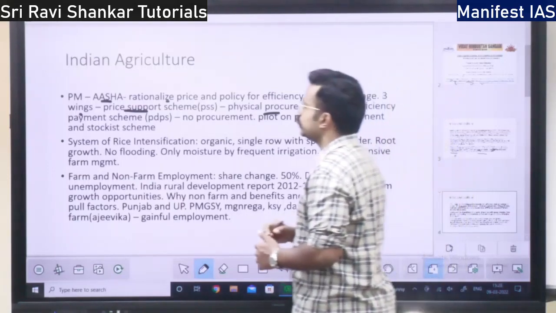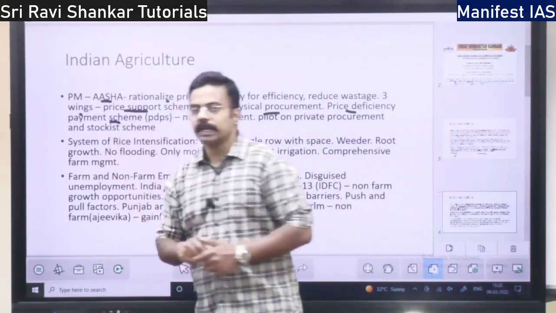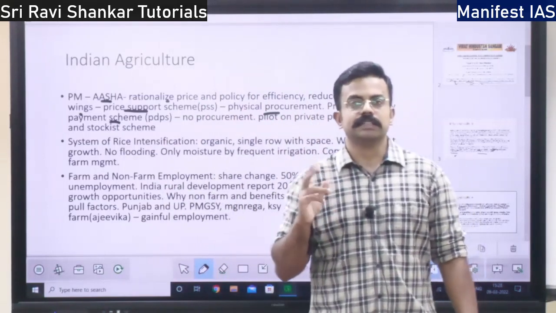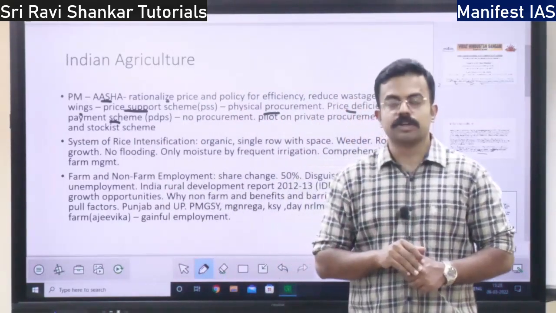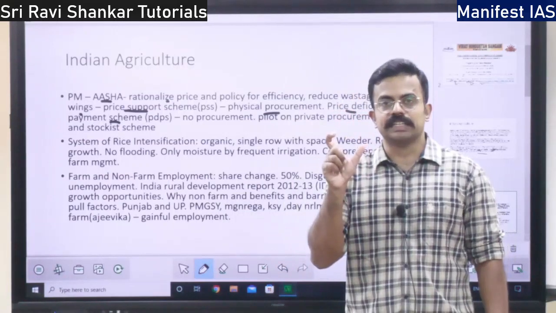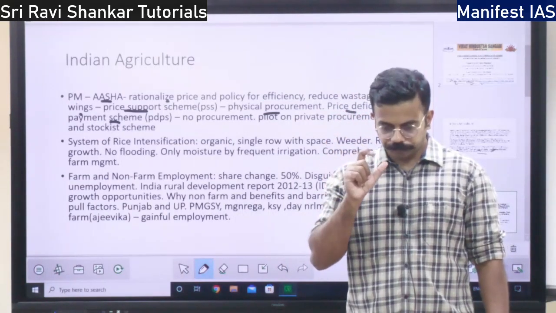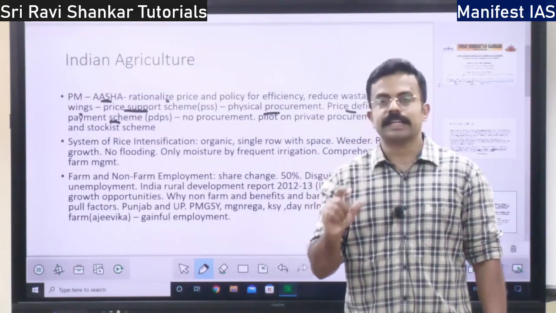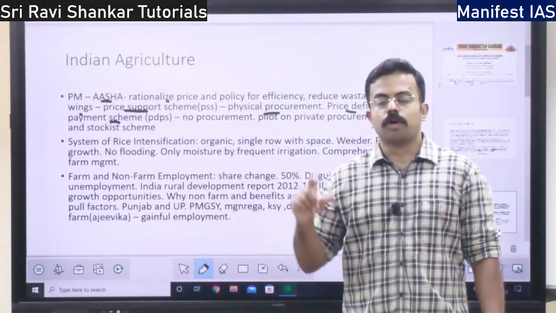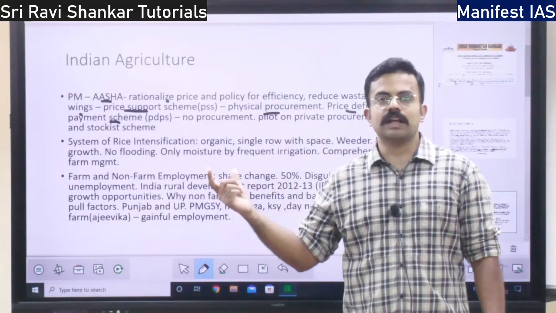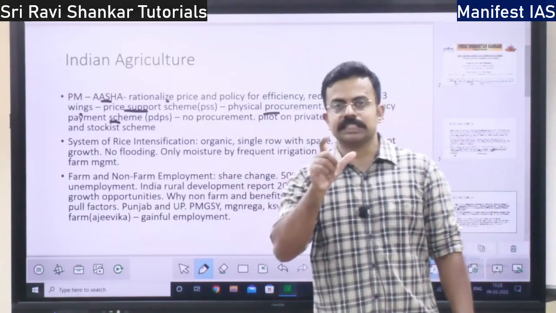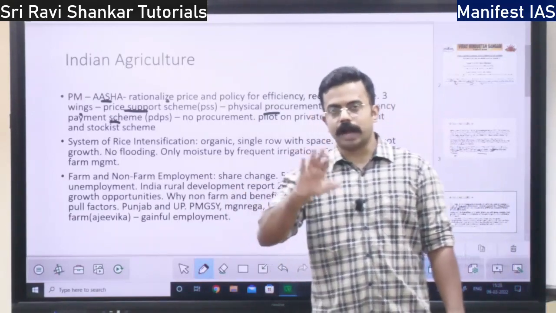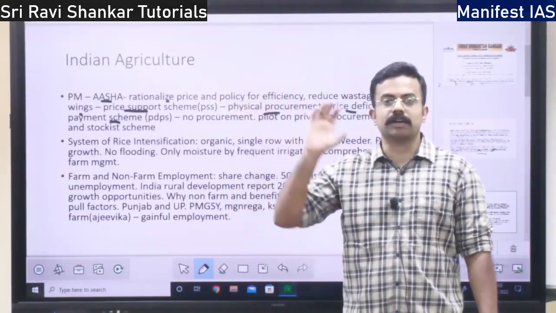Next you have price deficiency payment scheme. It is self-explanatory, and this is the second component. Under this component, there is a deficiency between what the farmers are actually getting for the crops and the remunerative price or the market price that the crop deserves.